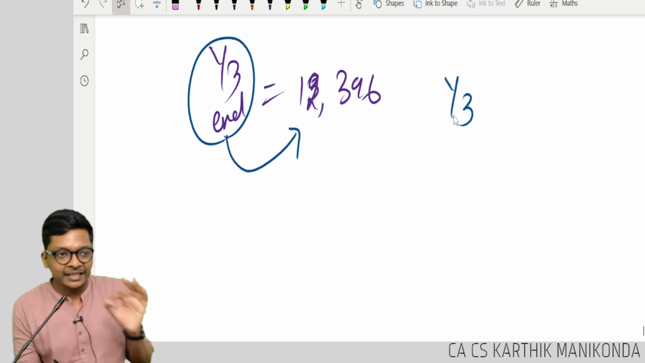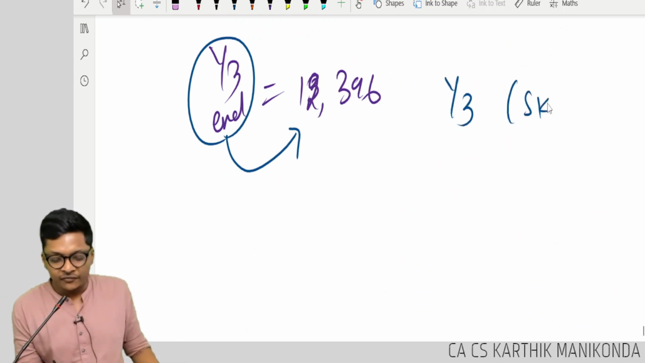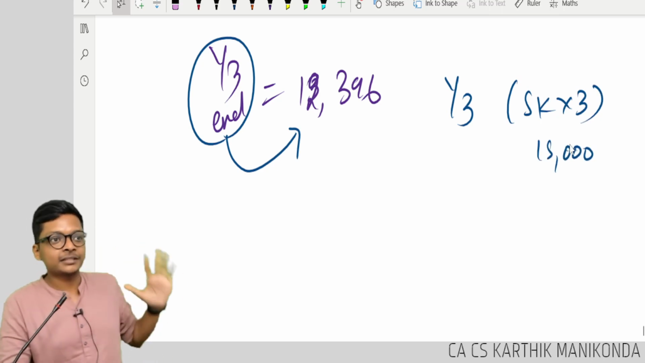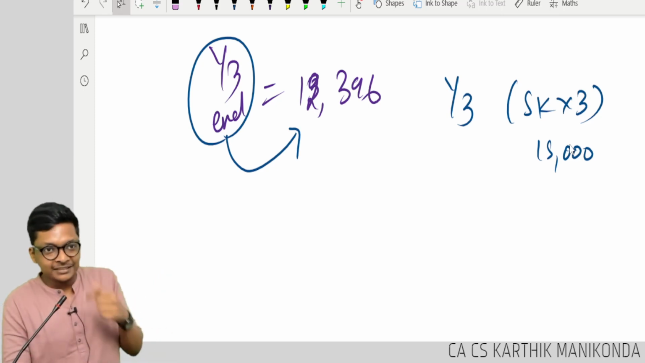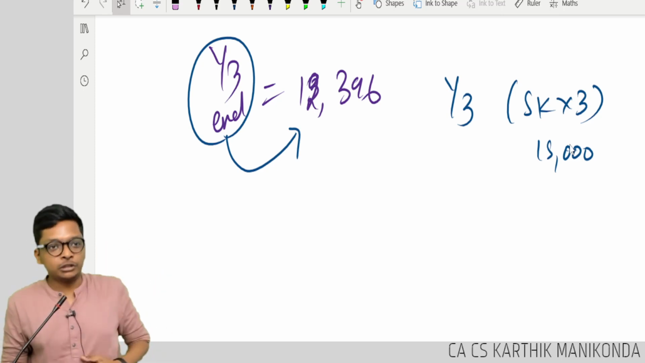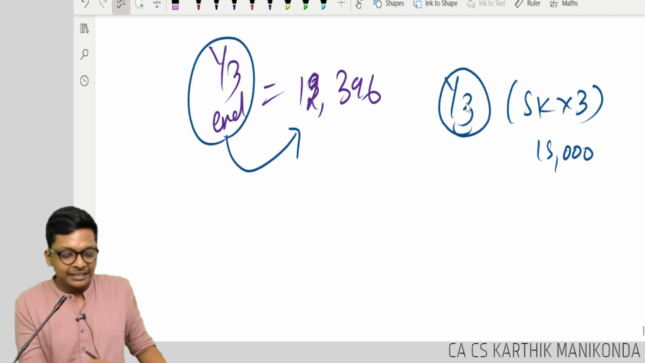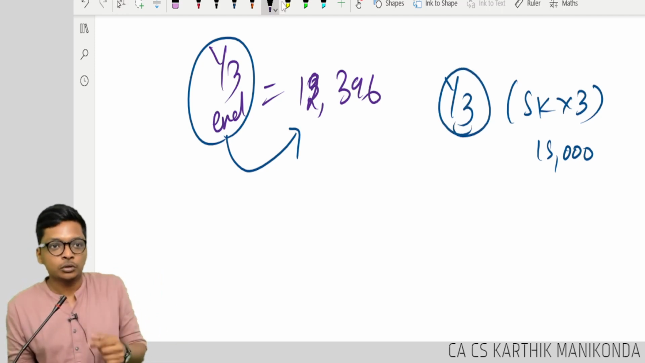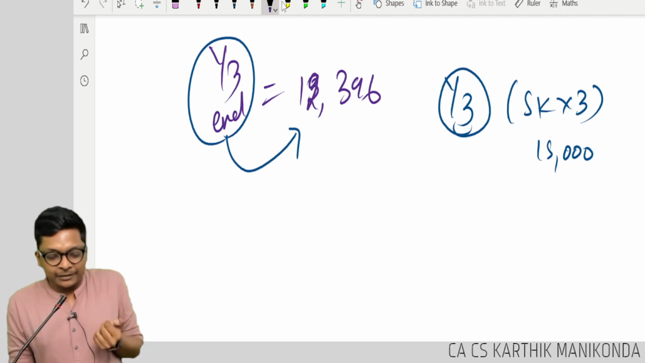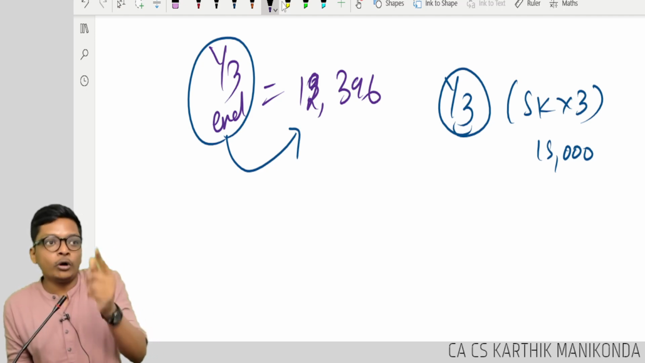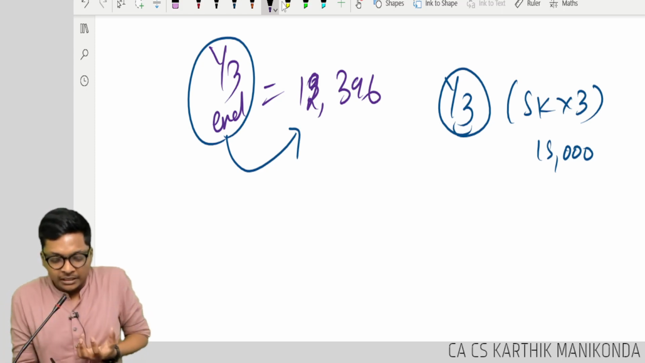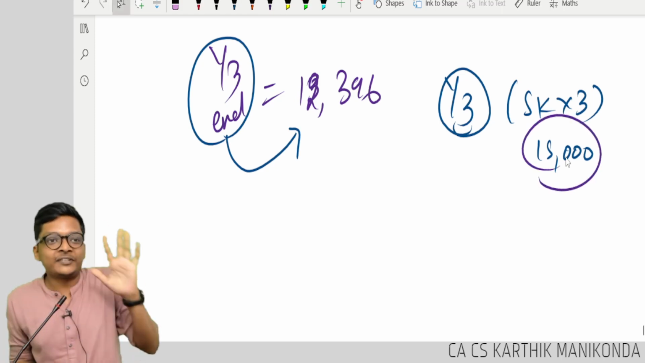By the end of 3 years, I should have saved 5,000 into 3, 15,000 rupees, correct? The present value of 15,000 rupees at the end of year 3. At the end of year 3, how many years are still left? 2 years. That means I have to discount by 2 more years. At the end of 3 years, I should have saved the present value of 15,000.